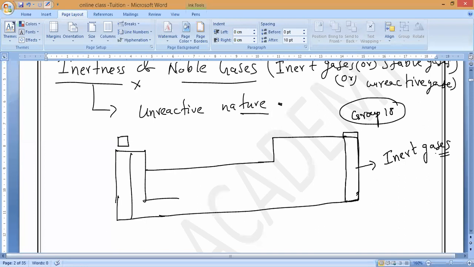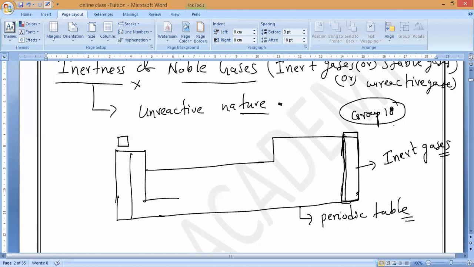So, some elements in group number 18 of the periodic table. We will study the periodic table in chapter number 5, so no worries. Now you should remember the group of inert gases: group 18 of the periodic table, which do not combine with other elements. They will never react with any elements. They are unreactive, or stable in nature.